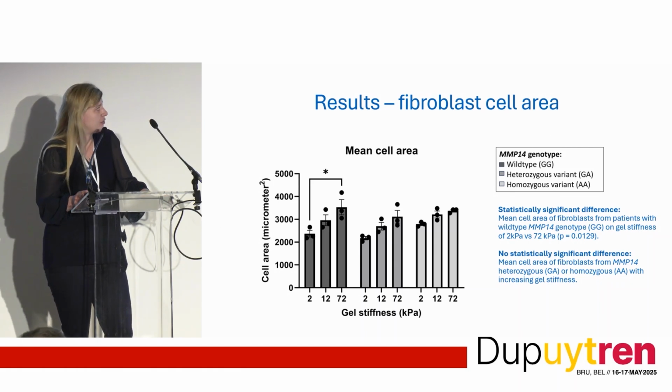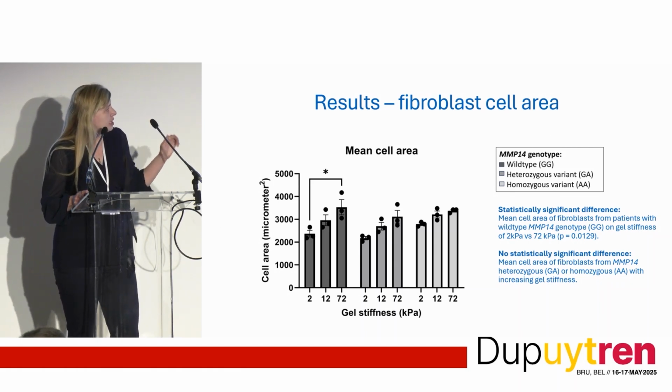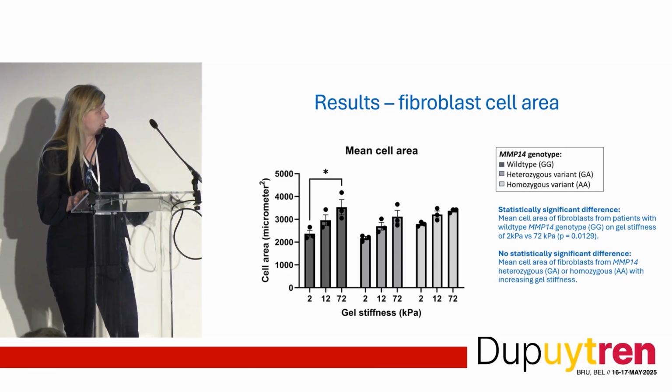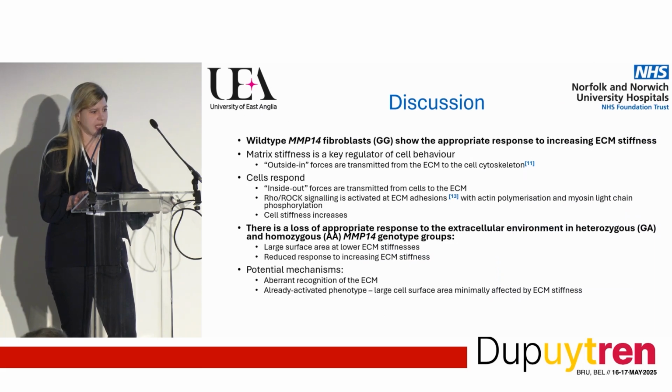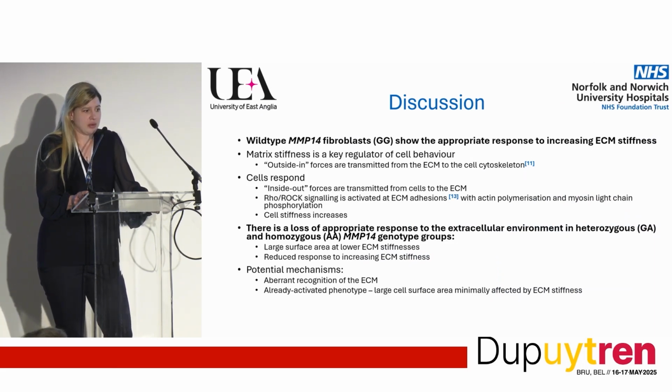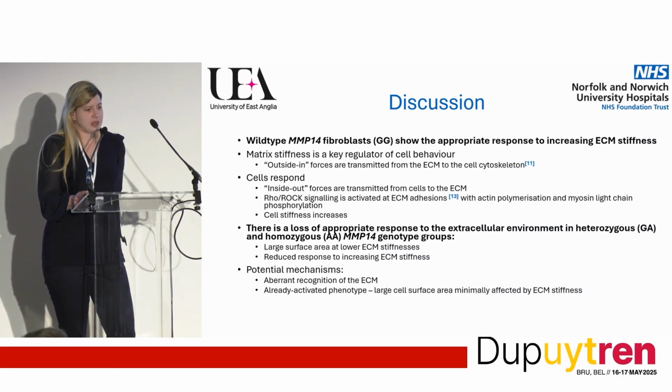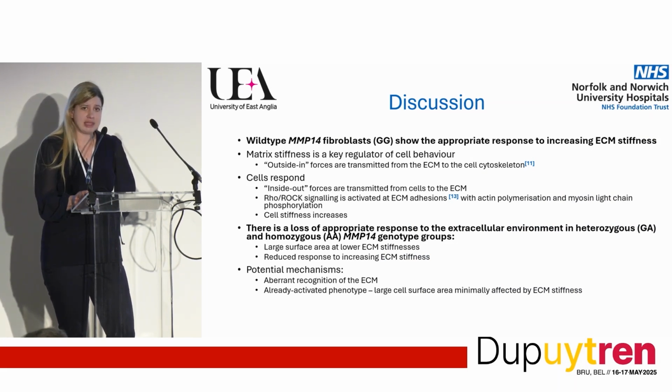And you can see that overall, our starting point, particularly in the homozygous set, is much higher in terms of the 2 kilopascal cell area. So what does this mean? We can see that wild-type fibroblasts show the appropriate response to increasing extracellular matrix stiffness, and this is an appropriate response to outside-in and inside-out signaling. However, there is a loss of appropriate response within the heterozygous and homozygous genotype groups.